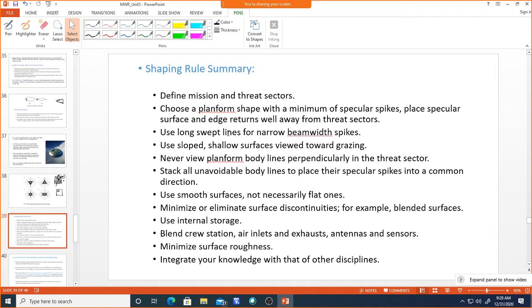And use long swept lines for narrow beamwidth spikes. For narrow beamwidth spikes, use long swept lines, because within that narrow beamwidth it will return very bright scattering. That's why you need to use these swept lines, in order to reduce the brighter scattering. Also use sloped shallow surfaces viewed toward the grazing direction.